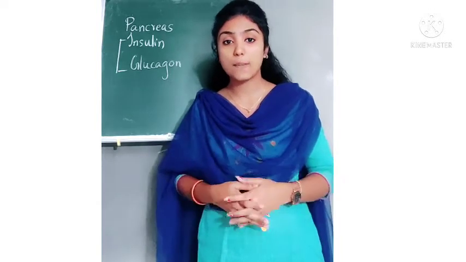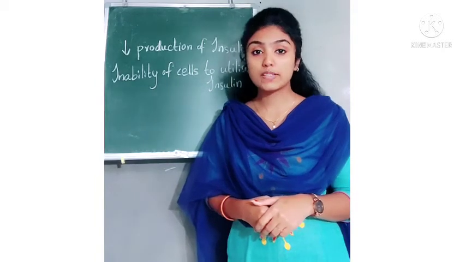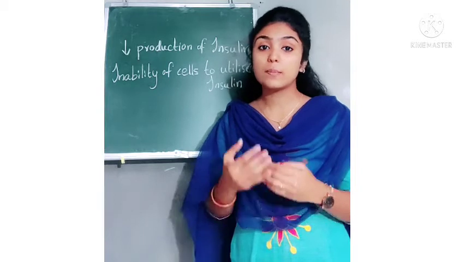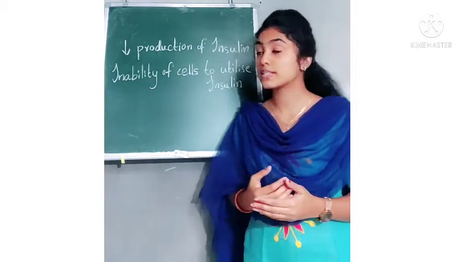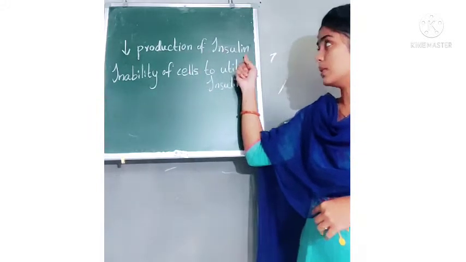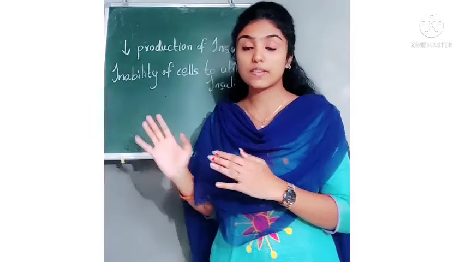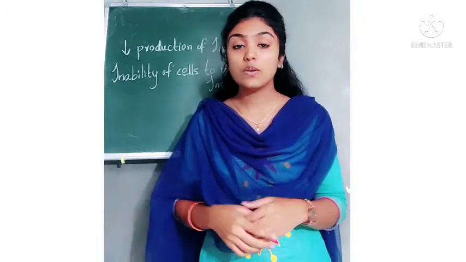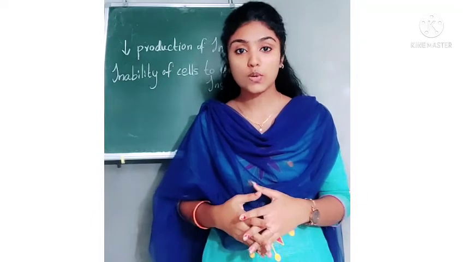There are two reasons for increasing glucose in our blood. The first one is decreased production of insulin, which may lead to an increase in the level of glucose.